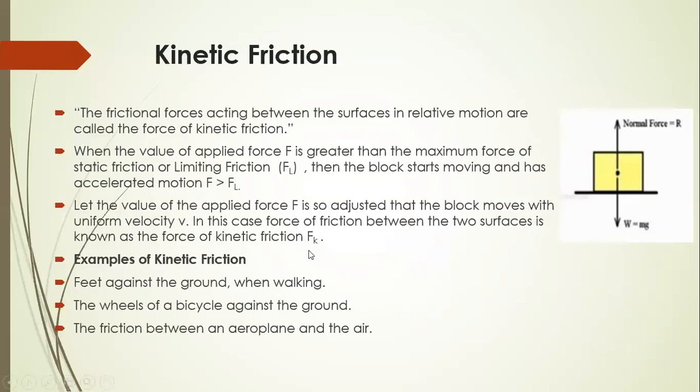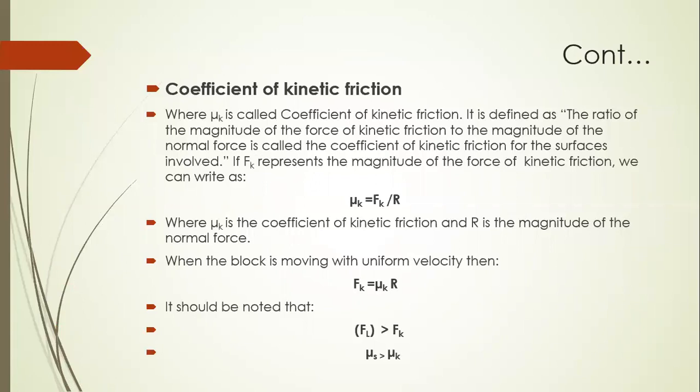The value of applied force is so adjusted that the block moves with uniform velocity v. In this case, the force of friction between the two surfaces, known as the force of kinetic friction, is represented by Fk. Examples of kinetic friction: feet against the ground when walking, the wheels of a bicycle against the ground, the friction between an aeroplane and the air. Now the coefficient of kinetic friction is represented by mu k, and this is equal to Fk upon R, where Fk is the kinetic friction and R is the normal reaction. When the block is moving with uniform velocity, then Fk is equal to mu k R.